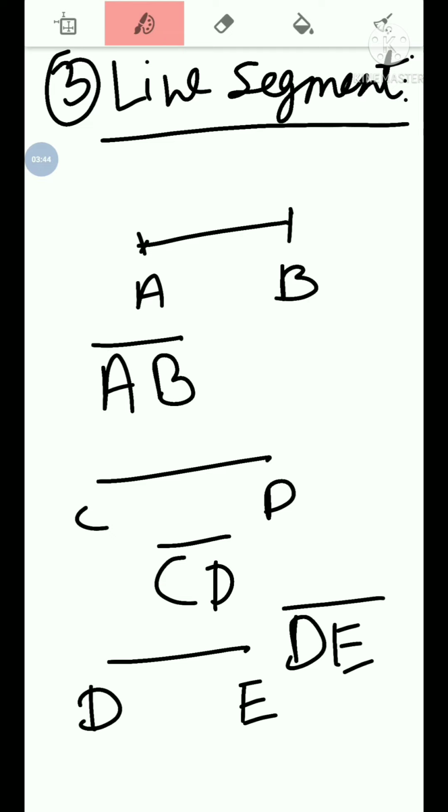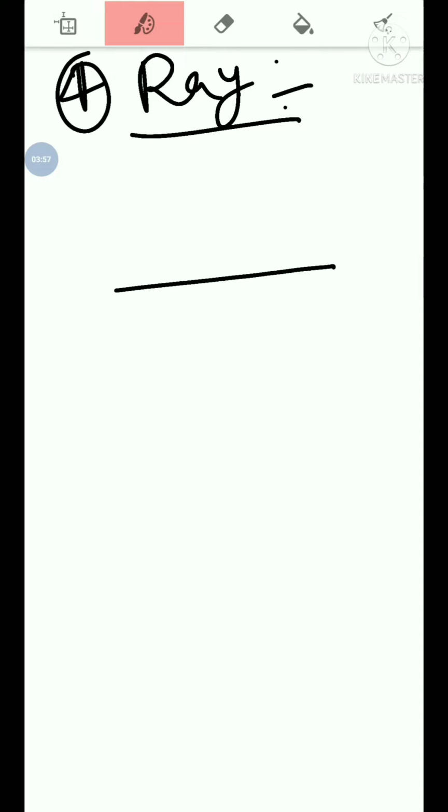Now, the fourth one is ray. What is a ray? A ray has only one endpoint. From one end it is fixed. Let us suppose this point is fixed, and on the second side it goes endlessly in any direction. It has only one endpoint, and from one side it is endless. So this is called a ray.